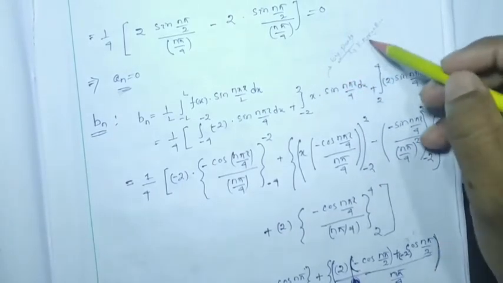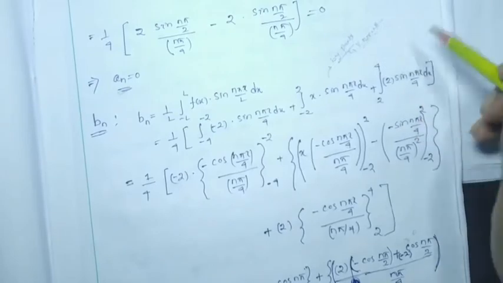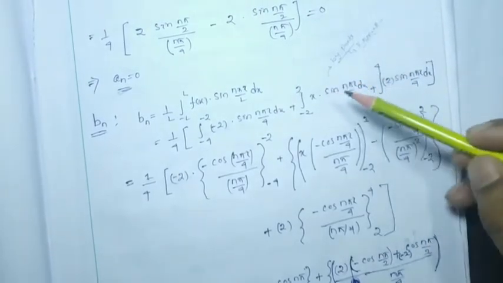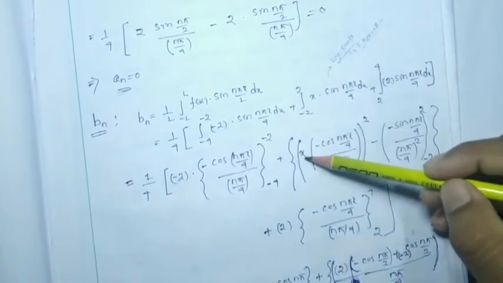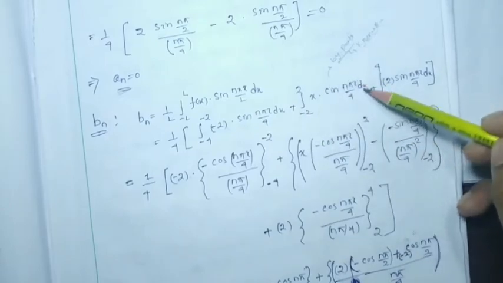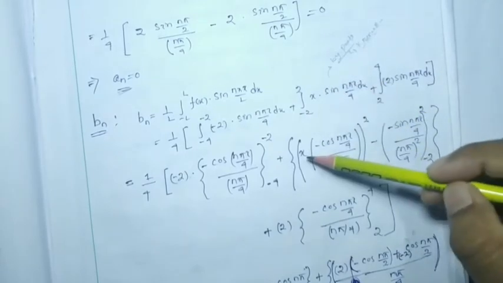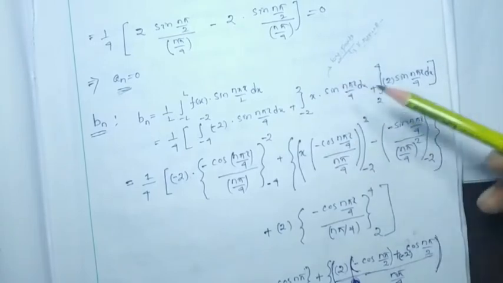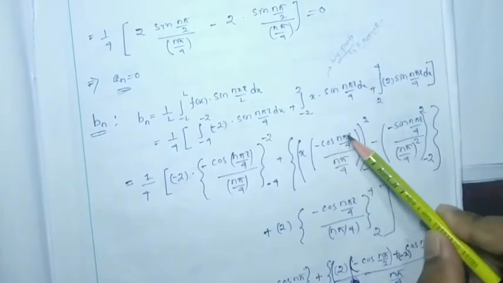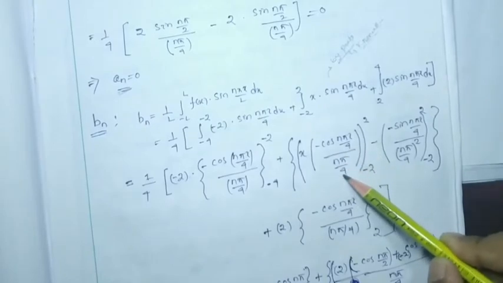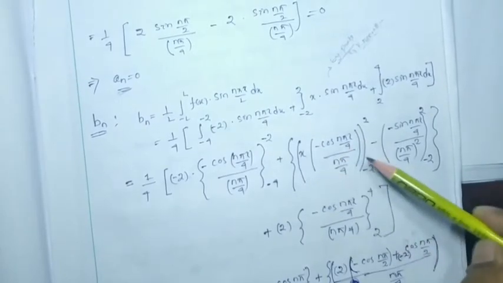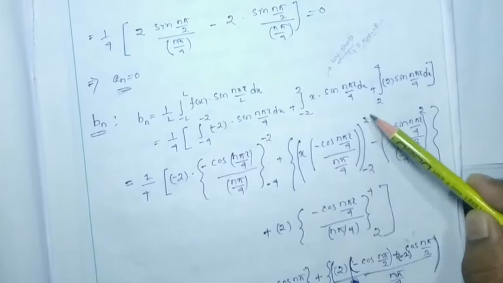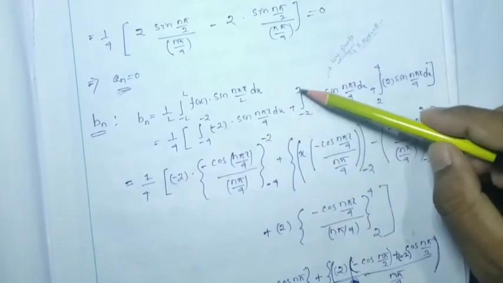So Kronecker method means gx and the integration of this one. The first term is gx, integration of this one, which means minus cos n pi x by 4 by n pi by 4 whole, limit minus 2 to 2, because minus 2 to 2 was the limit.